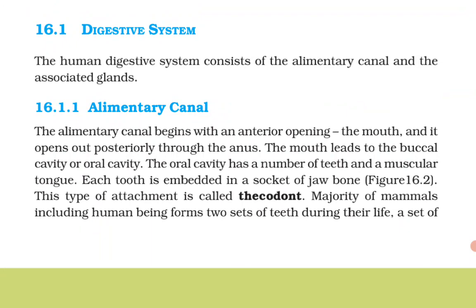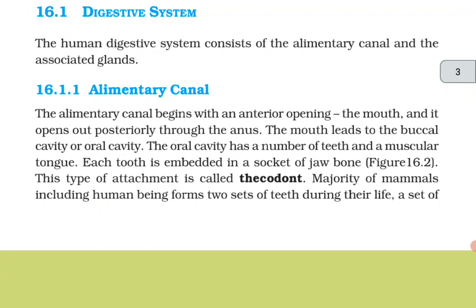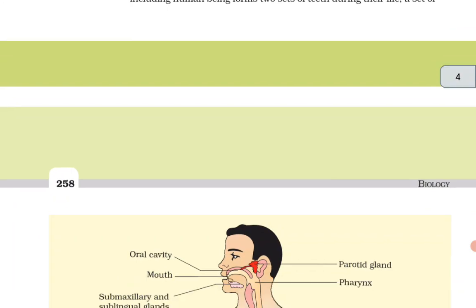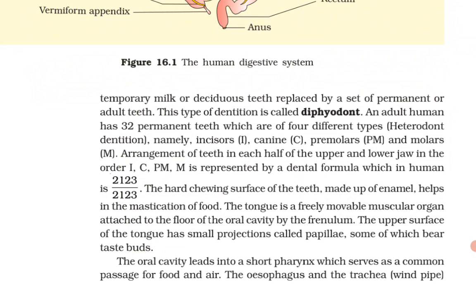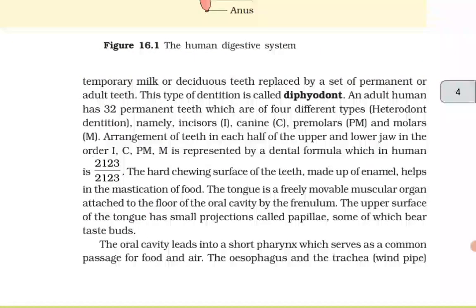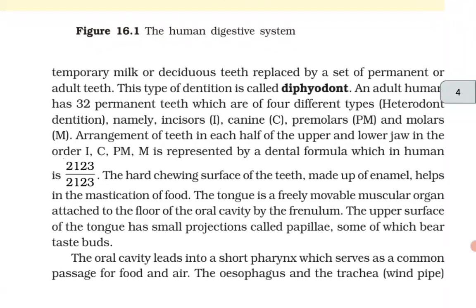The majority of mammals, including human beings, form two sets of teeth during their life. A set of temporary milk or deciduous teeth is replaced by a set of permanent or adult teeth. This type of dentition is called diphyodont. An adult human has 32 permanent teeth, which are of 4 different types, heterodont dentition, namely incisors, canine, premolars and molars. The arrangement of the teeth in each half of the upper and the lower jaw in the order I, C, PM, M is represented by the dental formula, which in humans is 2123 upon 2123.